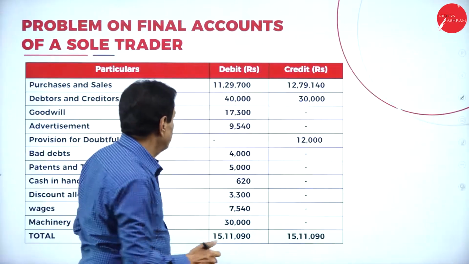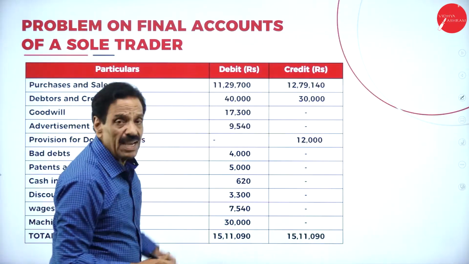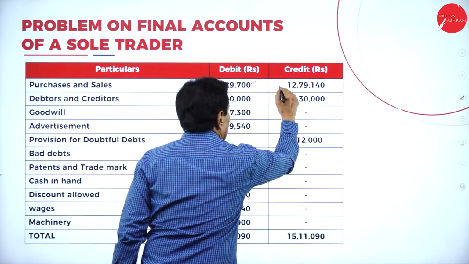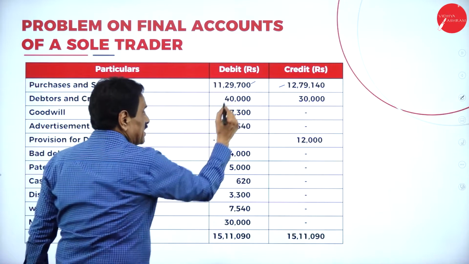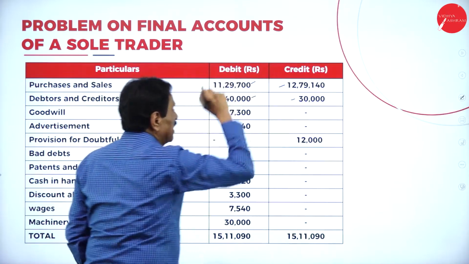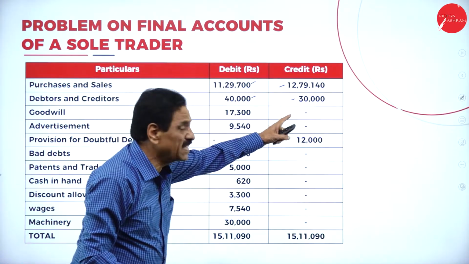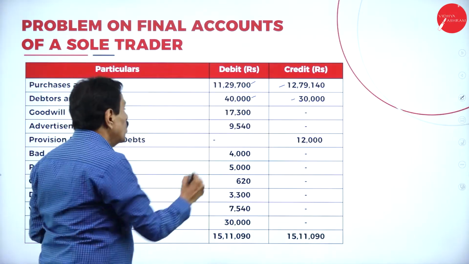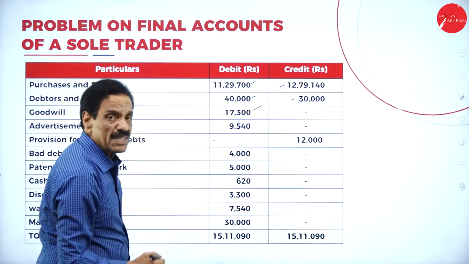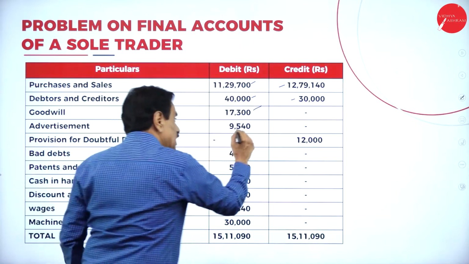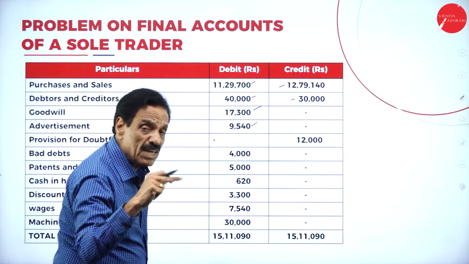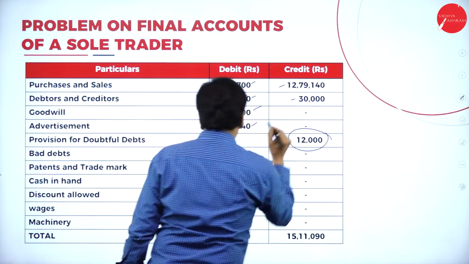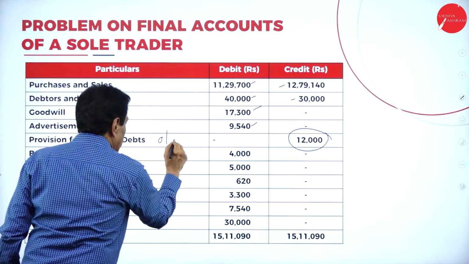We'll move on now. Here, purchases and sales. Purchases will come in the trading account. Sales will come on the credit side of the trading account. Debit side is a debtor, credit side is a creditor. Debtor is an asset. Creditor is a liability. Goodwill is an asset. It will come on the asset side of the balance sheet. Advertisement is an expenditure, that will come on the debit side of the profit and loss account. Then provision for doubtful debt, it is called old RBD.